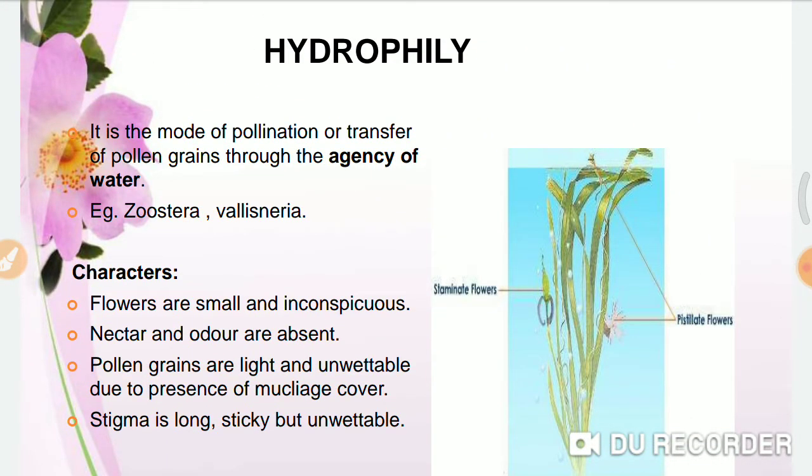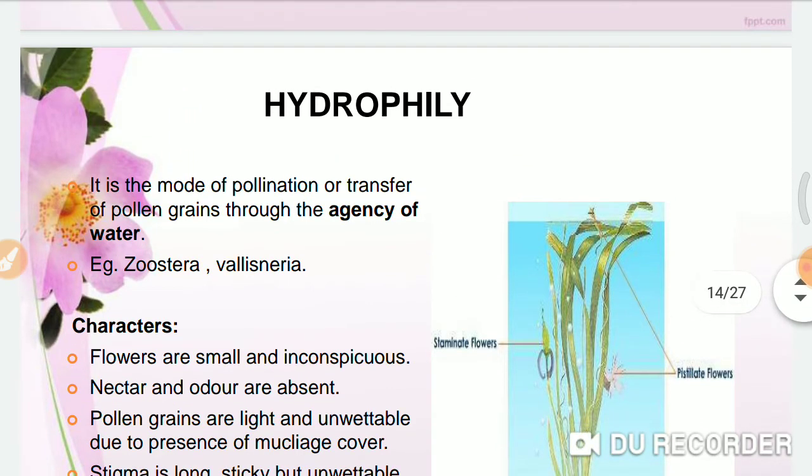Now we'll see hydrophily. There are two types of hydrophily: the first one is epihydrophily and the second is hypohydrophily. In epihydrophily, as the name suggests, the pollination takes place above the surface of water. In this case, the female flowers are below the water, on a stalk, in a coiled state.